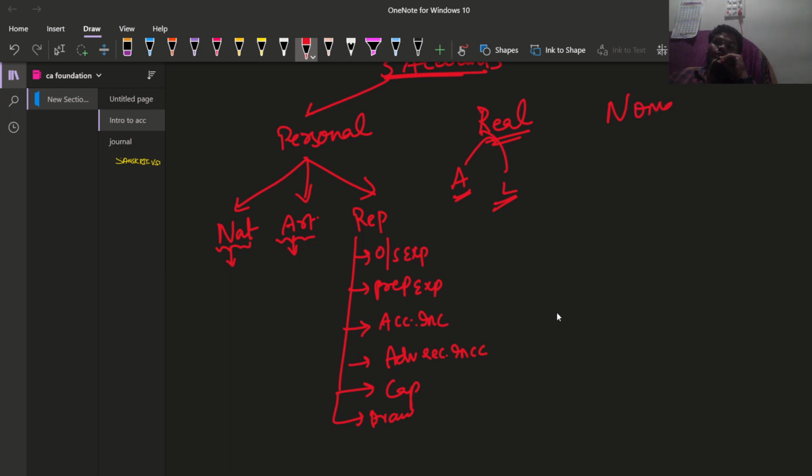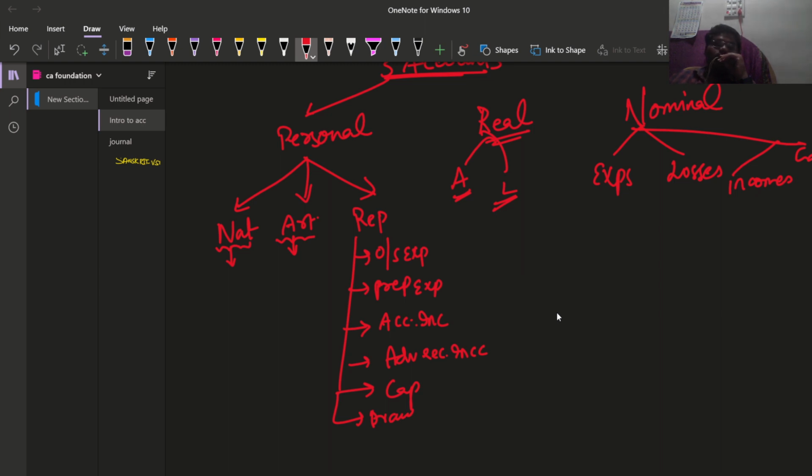Nominal account deals with what? I'm writing normal, that is not correct. Nominal account deals with what? Expenses and losses, incomes and gains.